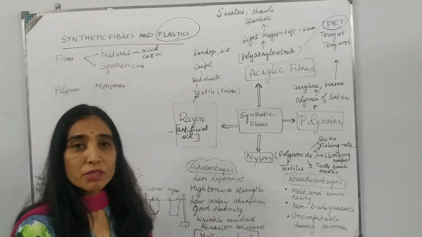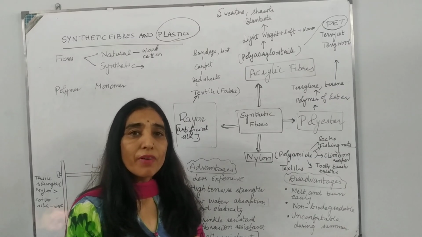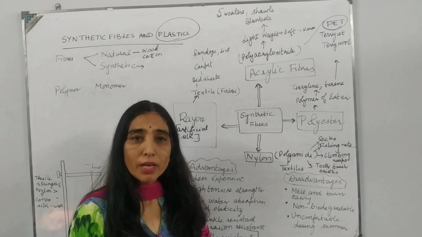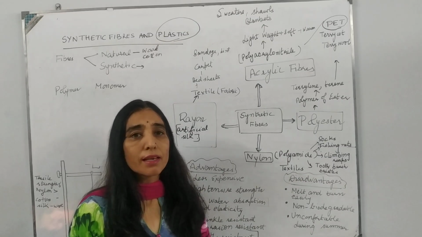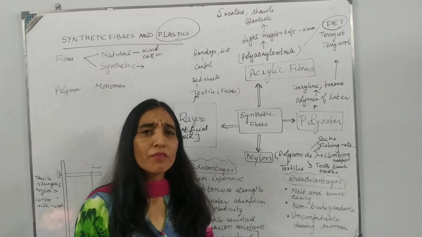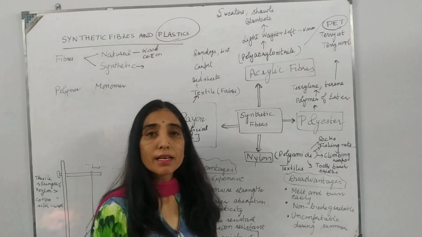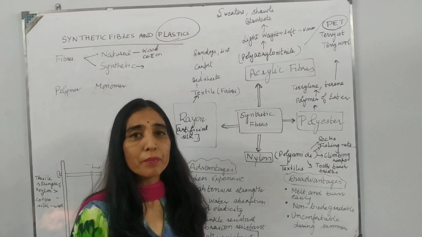Now whichever clothes we wear, that's made up of a fabric, and fabric is further made up of fiber. And fibers can be of two types depending upon their origin: natural fiber and synthetic fiber. Natural fiber you have already done in your class 7th. And in this class 8, we are going to discuss synthetic fiber.